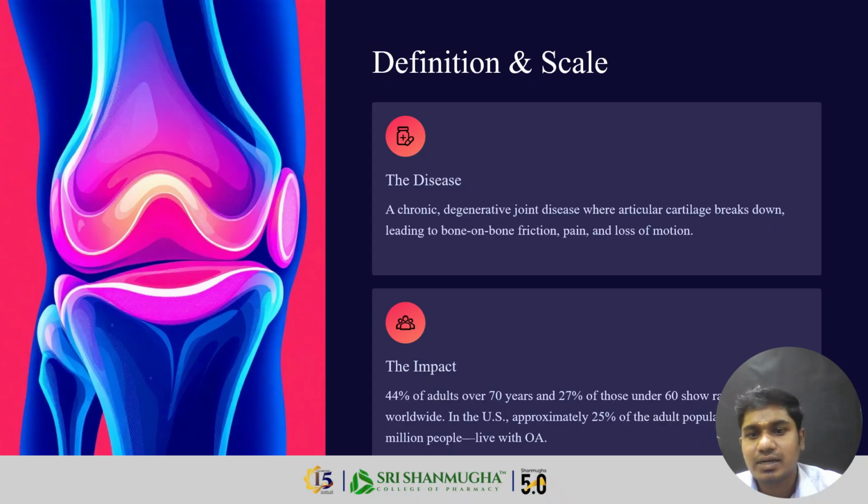All of you know about cell injury. Cell injury is reversible and irreversible. Reversible cell injury is degenerative. What is the impact of osteoarthritis? 44% of adults over 70 years and 27% of younger people are affected. Approximately 25% of adults in the world are affected.